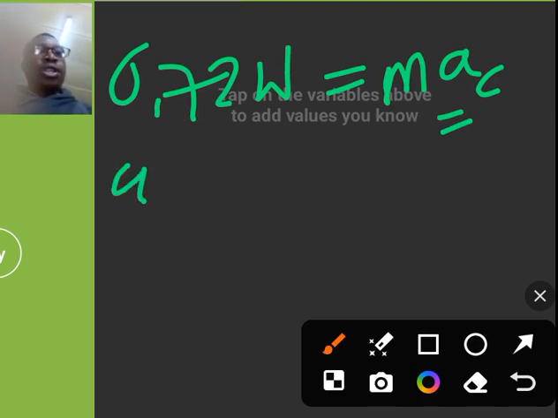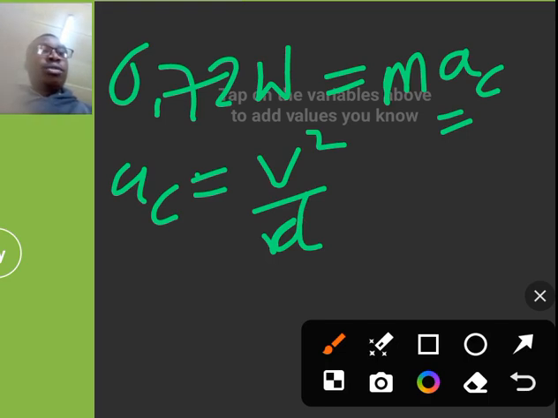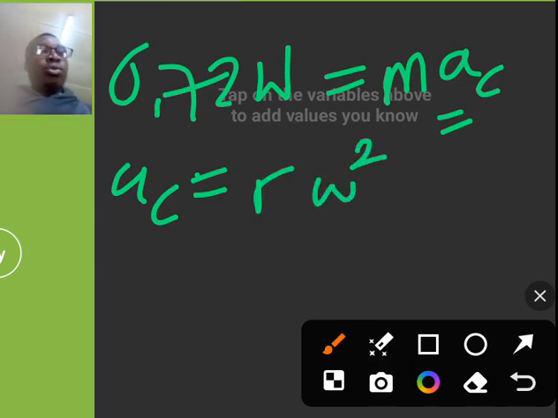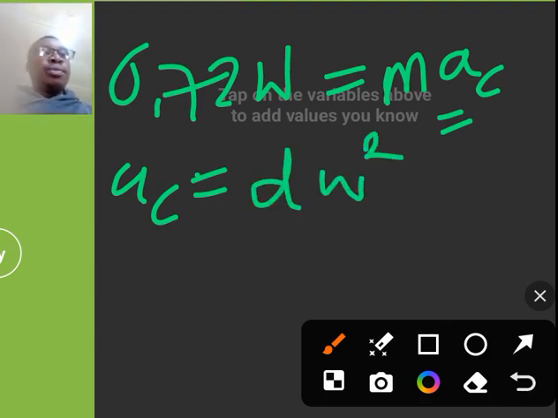Centripetal acceleration can be expressed in terms of velocity, v squared over r. In this case, our r is d, which is the distance from the axis of rotation to the point where the mass is. Or alternatively, we can say centripetal acceleration is equal to our r times angular velocity squared. Our r is d in the diagram times angular velocity squared. So we should go for this one.